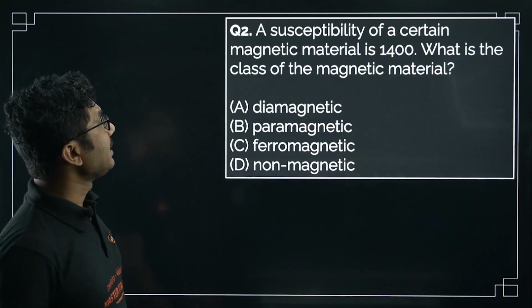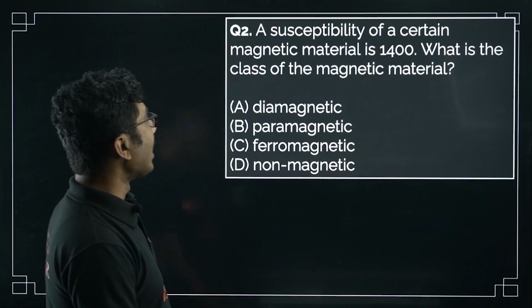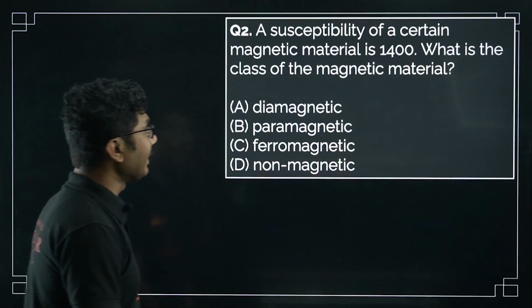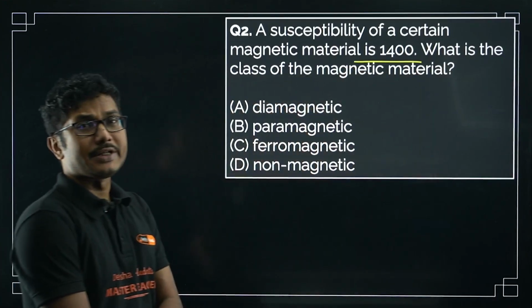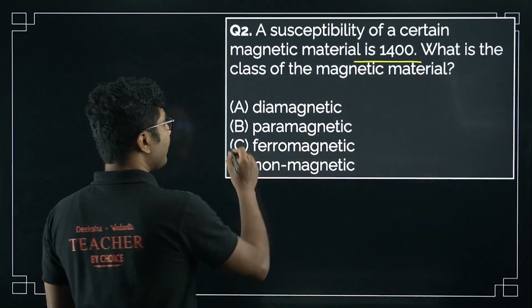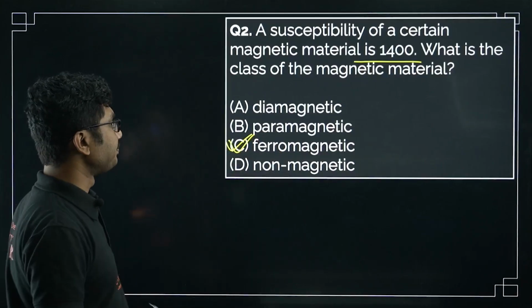Now, the susceptibility of a certain magnetic material is 1400. What is the class of the magnetic material? The susceptibility is very high, so if the susceptibility is very high, then definitely it's a ferromagnetic material. So the correct answer is ferromagnetic material.